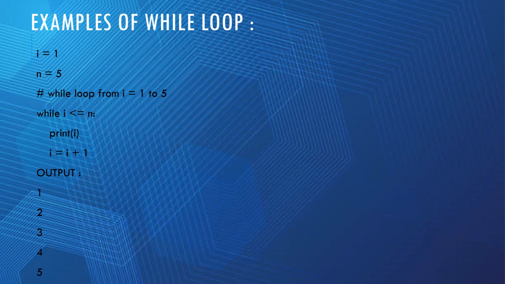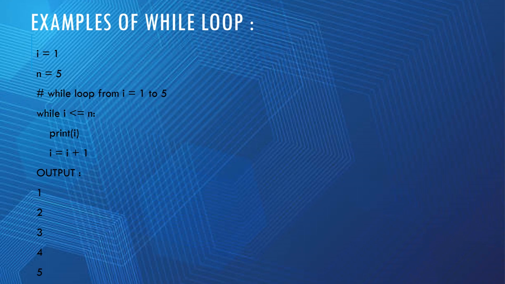The loop then goes back to the beginning and checks the condition again. If i is still less than or equal to n, it continues to the next iteration. If the condition is false, that is i is greater than n, then the loop terminates. This process continues until i reaches 6, at which point the condition i is less than or equal to n becomes false and the loop ends.